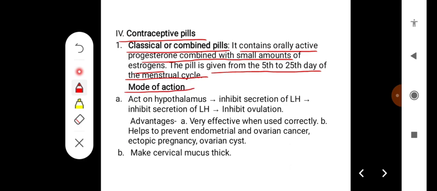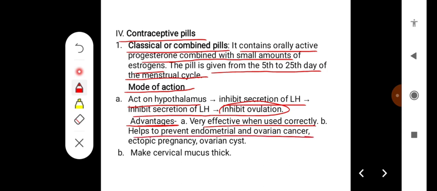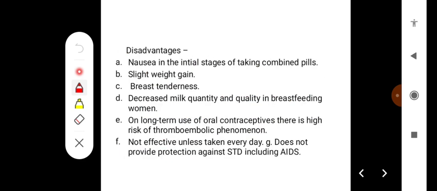The mechanism of action is that they act on the hypothalamus and inhibit the secretion of LH, and inhibition of LH leads to inhibition of ovulation. That is, they prevent the LH surge. Advantages of these contraceptive pills are that they are very effective when used correctly, and they help to prevent endometrial and ovarian cancer, ectopic pregnancy and ovarian cysts. Another mechanism of action is that they make cervical mucus thick.